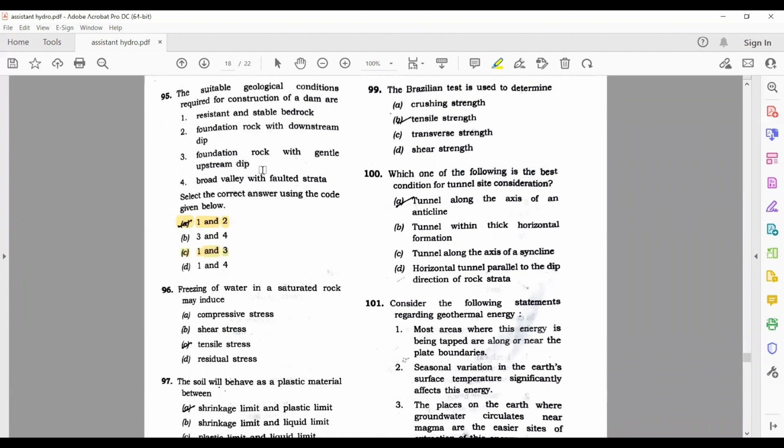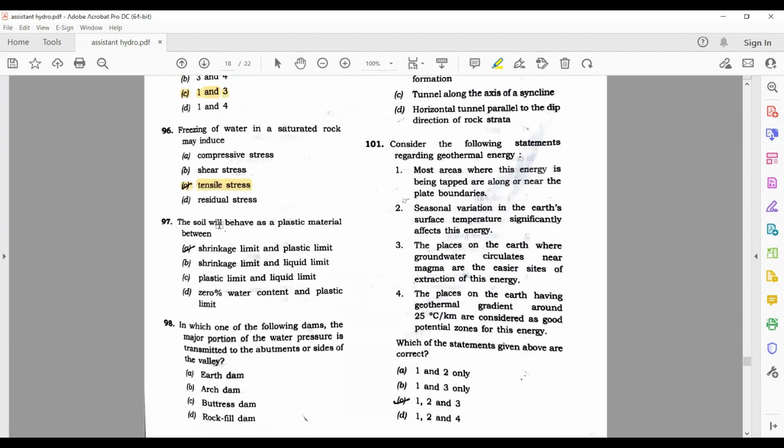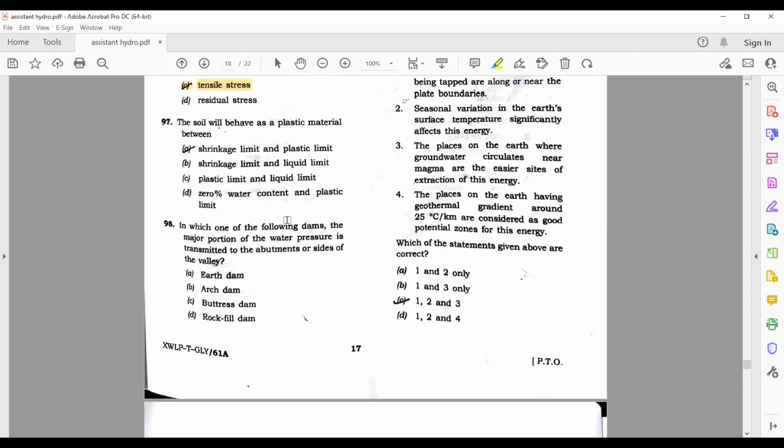Foundation rock with gentle upstream dip. Its answer is C. Freezing of water in a saturated rock may induce tensile stress. The soil will behave as a plastic material between. I'm not sure about this answer. You guys can comment this answer in the comment section also.